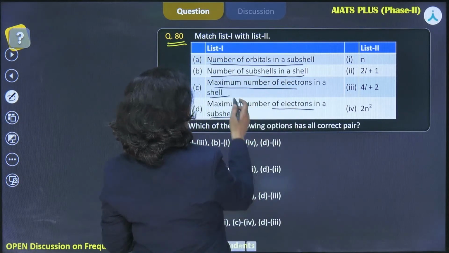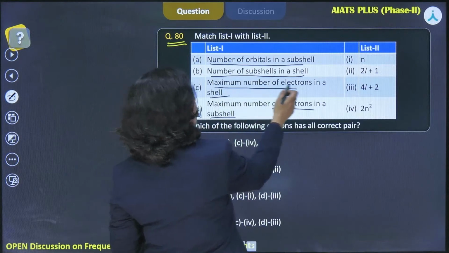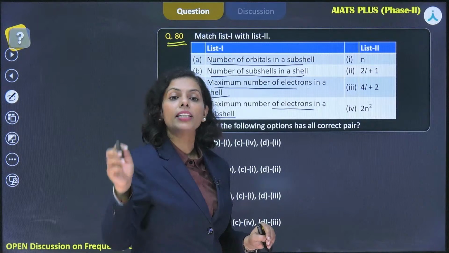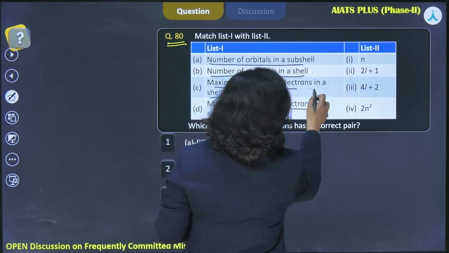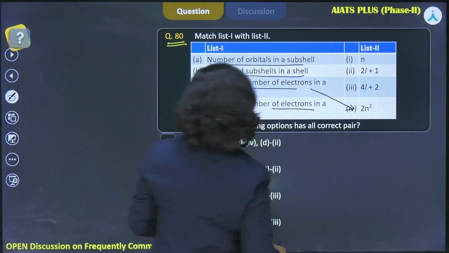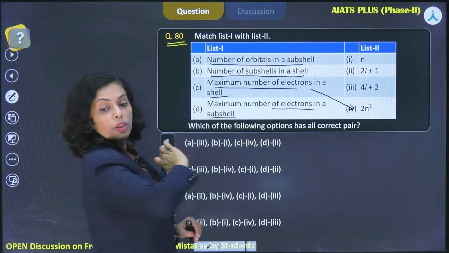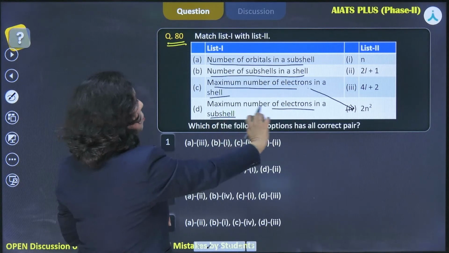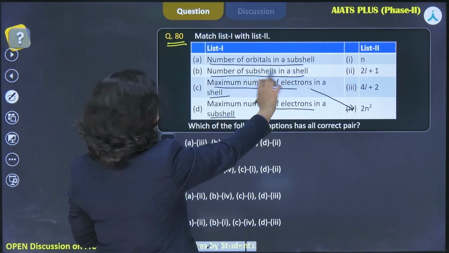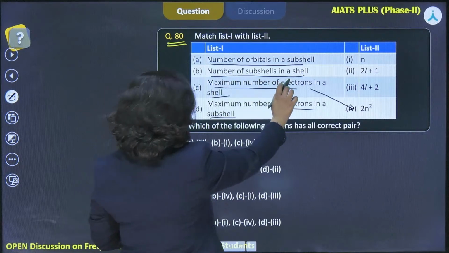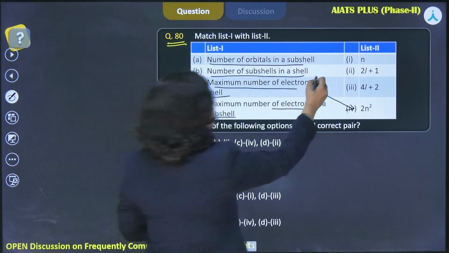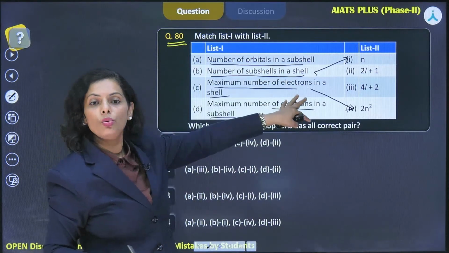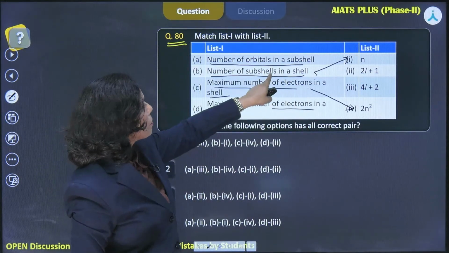Number of orbitals in a subshell, number of subshells in a shell. So first of all, what I'll be matching here is that the maximum number of electrons in a shell is given by the principal quantum number, that is 2n square. Right? C is matching with the fourth one. Now further, the maximum number of electrons in a subshell I will be coming to later. Number of subshells in a shell is given by the principal quantum number. So with respect to shell, I have matched two things.